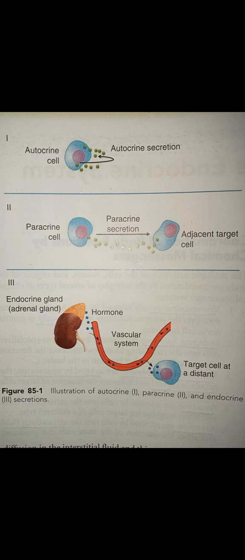2 examples are here, like norepinephrine, that is released by neurons in the adrenal medulla, further inhibits norepinephrine release by those cells. Yeah, that's a straightforward answer. I think here will be some feedback mechanisms happening, like norepinephrine is released from the neurons in the adrenal medulla, which inhibits further addition of norepinephrine into the extracellular fluid. Some sort of prevention is happening there. So autocrine secretion, an example is norepinephrine. Don't forget norepinephrine.